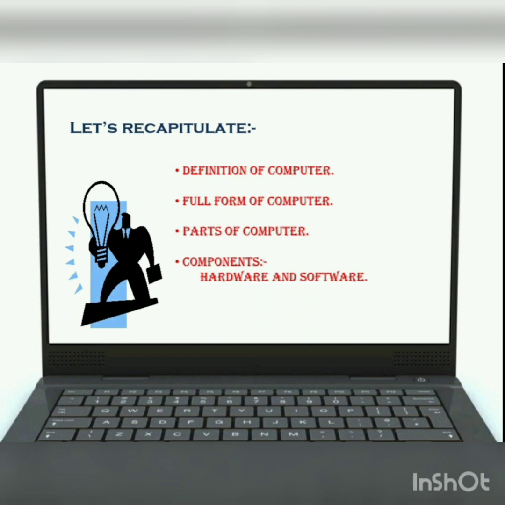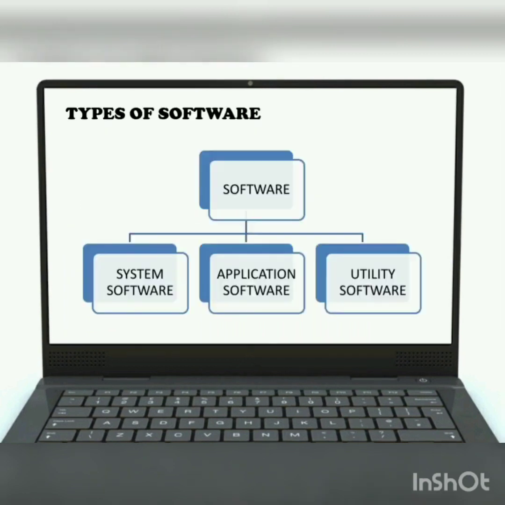After that, we read various parts of computer and then we discussed two components of computer, that were hardware and software. Hardware are the physical parts of the computer that can be touched and can be seen. Software are the programs fed inside the computer. Now, students, we will learn about various types of software.